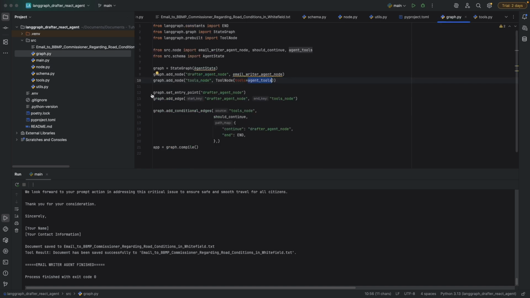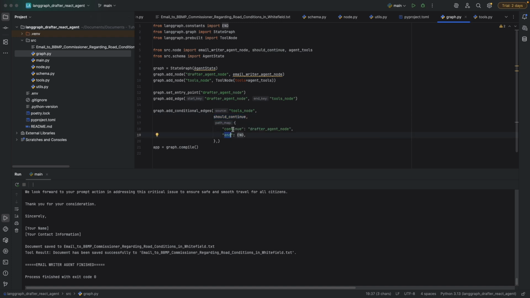Now we have another tool node. Now we created the entry point. So this is the first node, and graph add edge. I have created an edge between the draft agent node and the tool node. Now this is how we write the conditional edges. We'll start from the tool node, and based on the given condition, should continue, if there is any tool call, then it will go back to the drafter agent node. If there is no tool call present, then it will end.